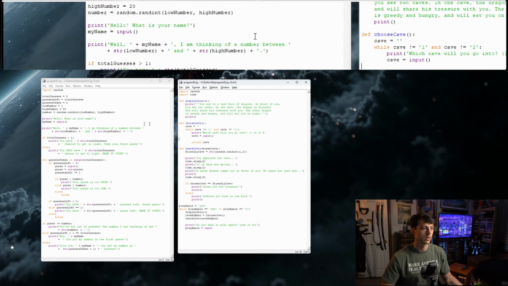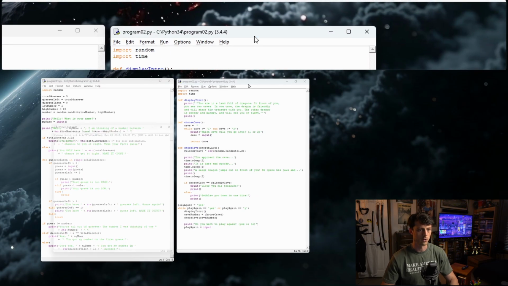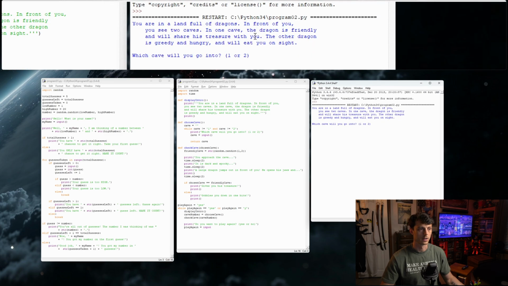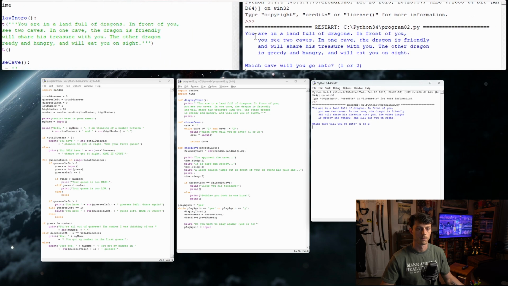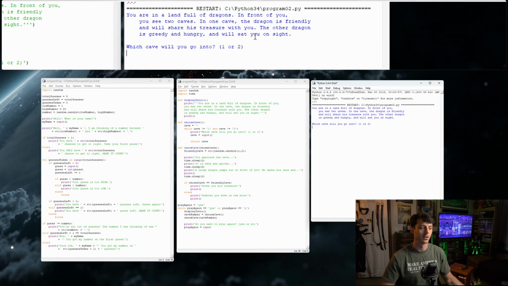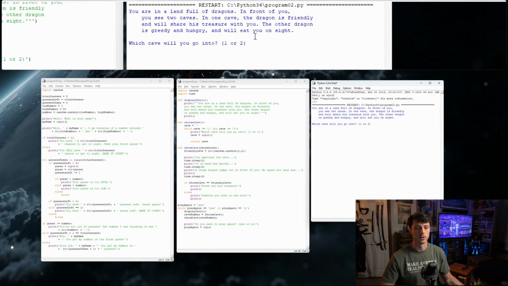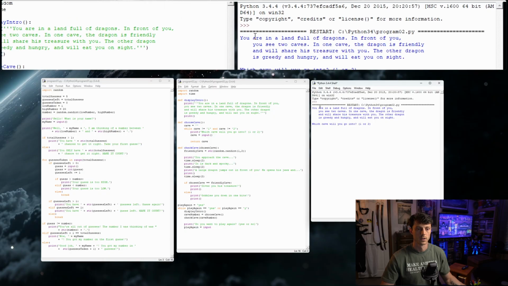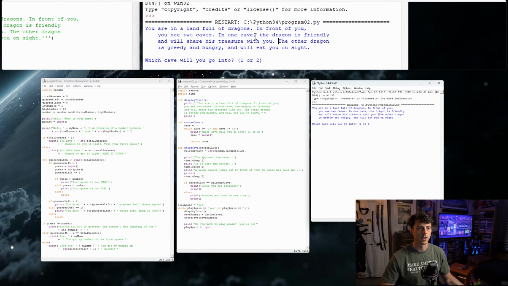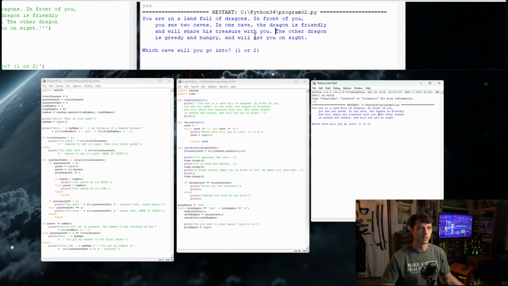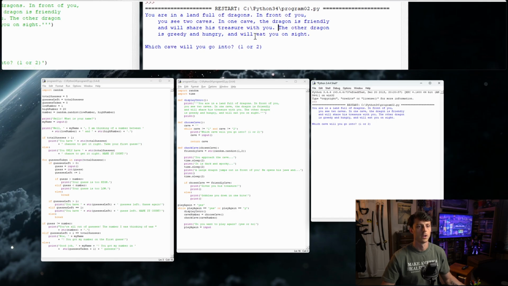So before we alter this code, let's just run this program so you guys can see what this is all about. Essentially, another game making you go through caves here. It's all text-based. It's kind of like those old school, text-based option games, which is fun. You can make a whole game just like this. So you are in a land full of dragons. In front of you, you see 2 caves. In one cave, the dragon is friendly and will share his treasures with you. The other dragon is greedy and hungry and will eat you on sight.